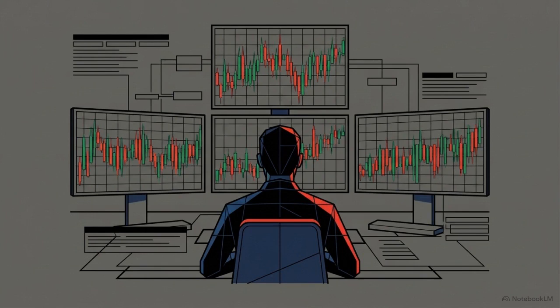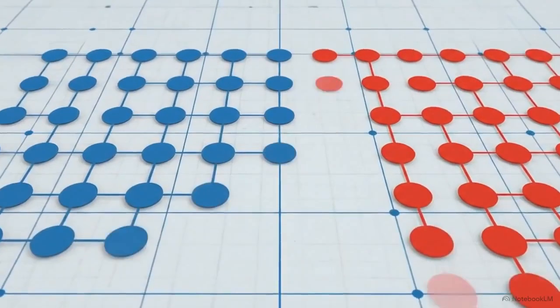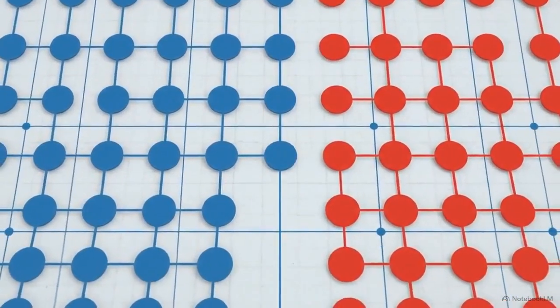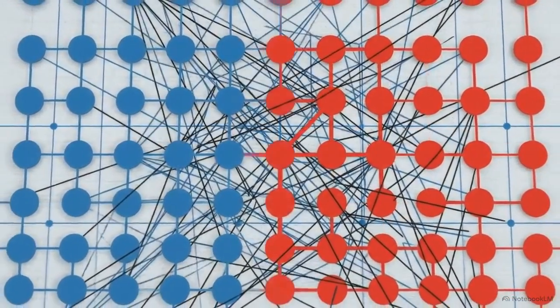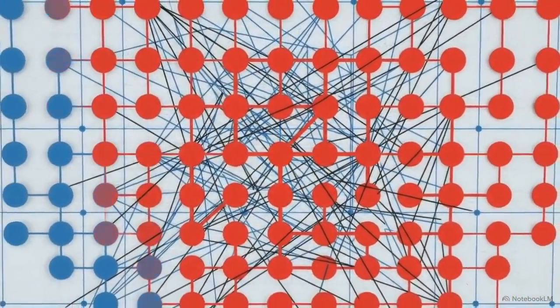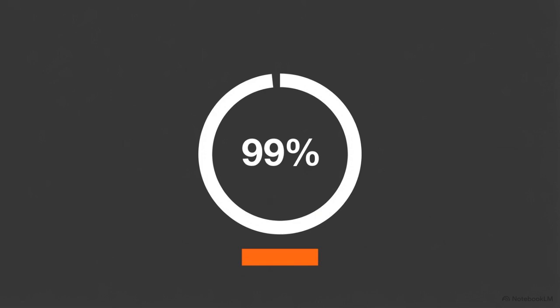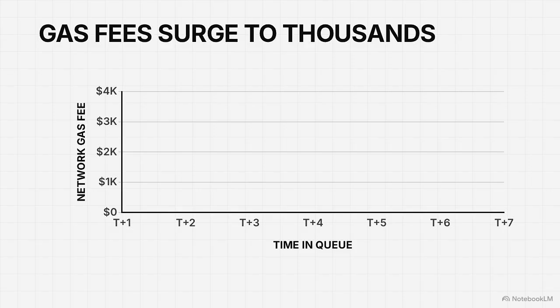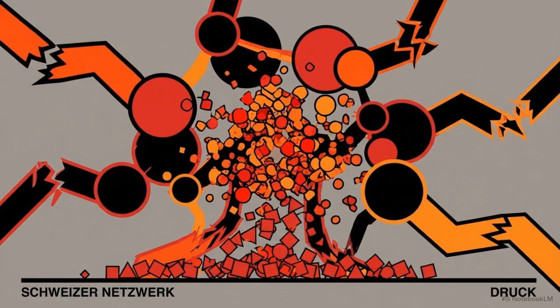Imagine you are a daily trader trying to execute a time-sensitive token swap during a high-volatility market event. At the exact moment you hit submit, the entire system begins to buckle under the weight of thousands of identical requests. Your transaction hangs in a pending state, while the network demand pushes gas fees to thousands of dollars just to participate in the queue.